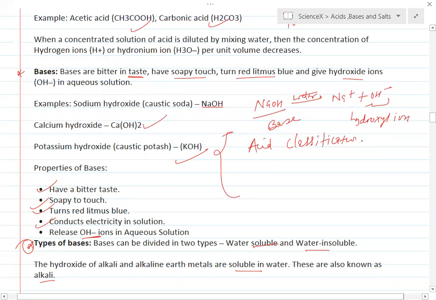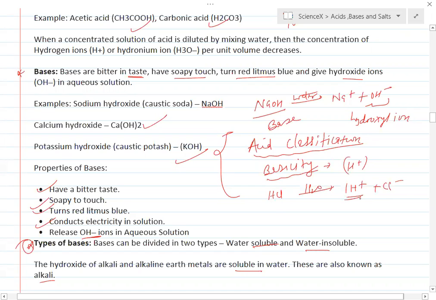What is basicity? Basicity is the number of H+ ions released. For example, HCl in the presence of water gives 1 H+ ion plus Cl- ion, so it is a monobasic acid.